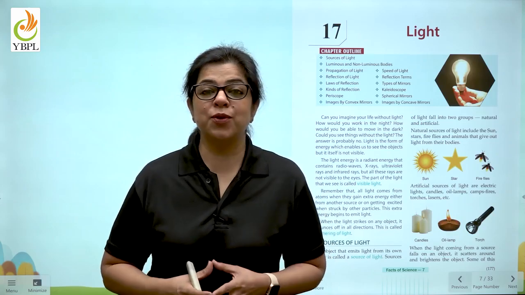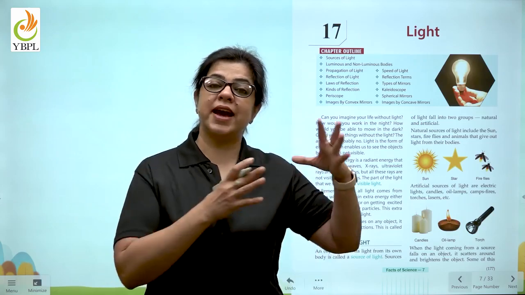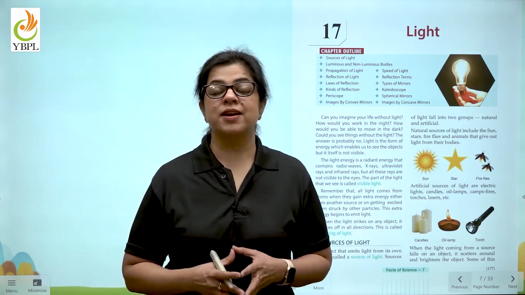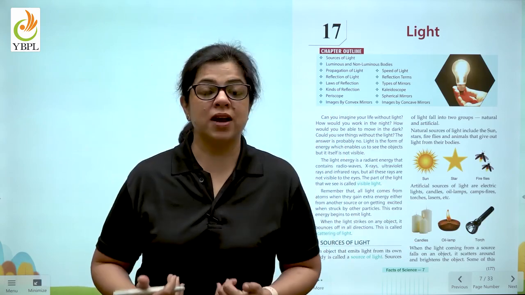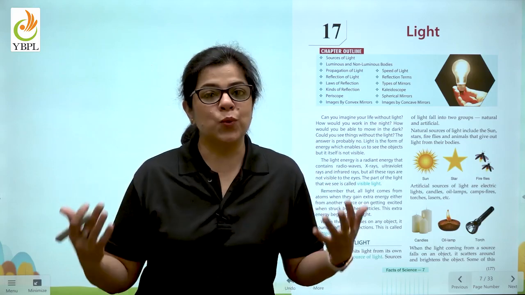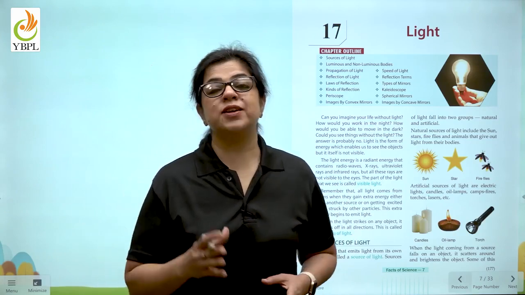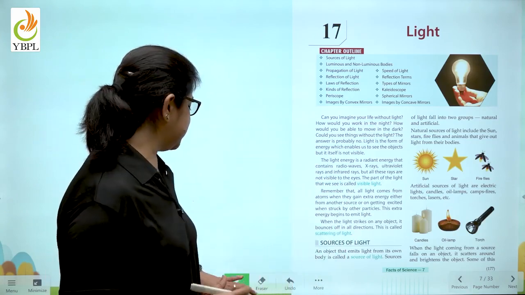So what are we dependent on? We are dependent on the light of the electric bulb, or when we go out of the house, the light of the sun. Because when this light falls on us, we are visible to each other. So children, light is a form of energy that we are going to study today in this session.